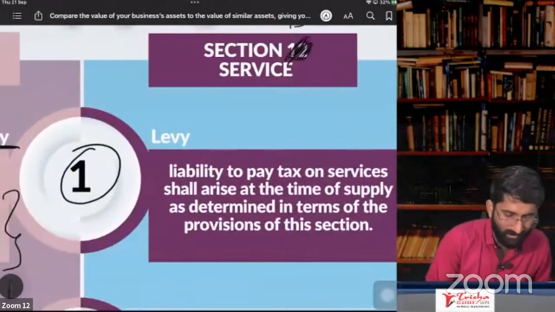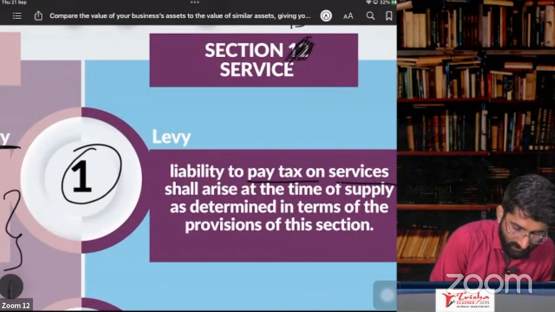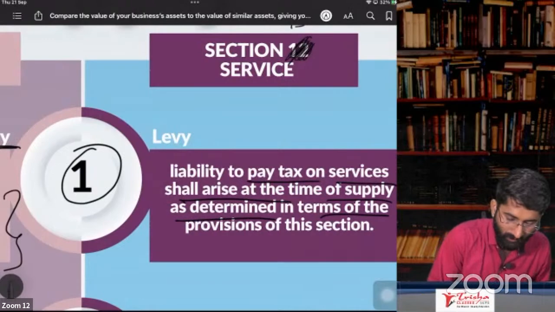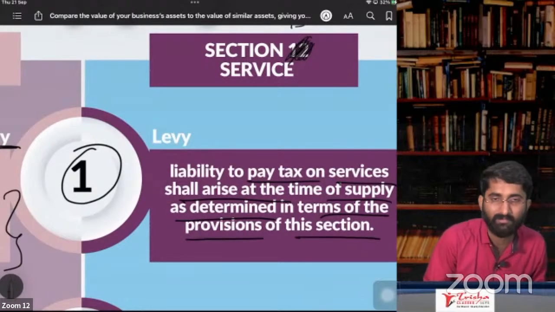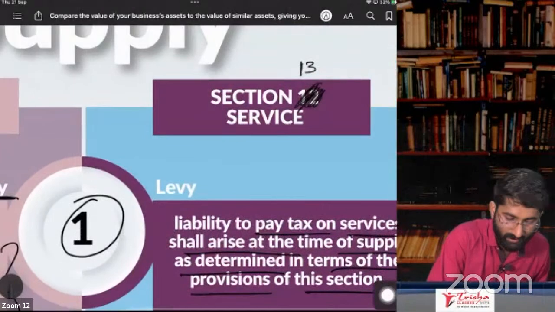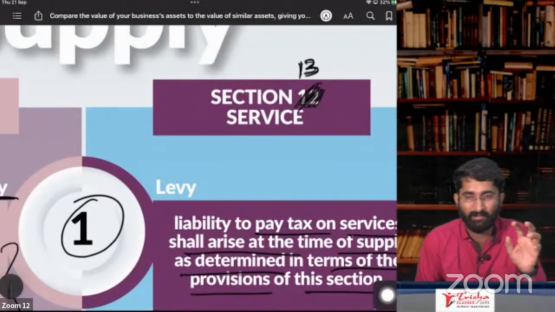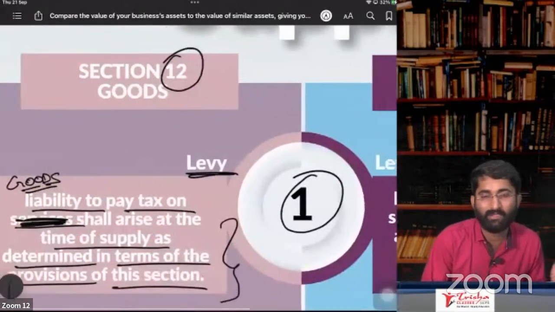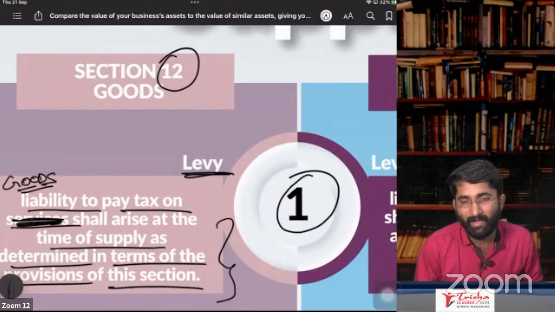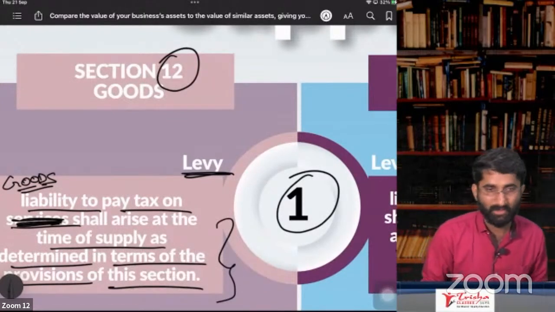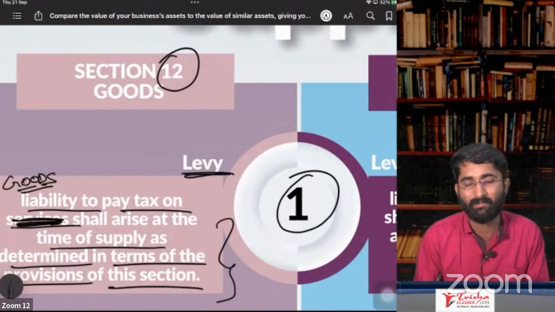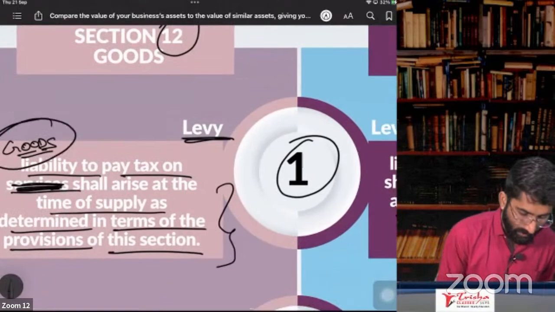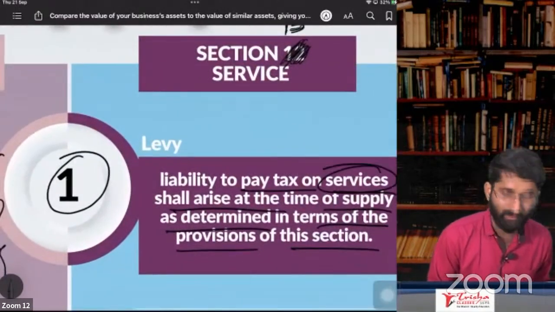Same here, look at this. Liability to pay tax on services shall arise at the time of supply as determined in terms of the provisions of this section. Which section is it? Section number 13. As per section number 13, it is time of supply of services. As per section number 12, it is time of supply of goods. Section 12 subsection 1 and section 13 subsection 1 are both the same. In case of service, you have to put goods here; in case of goods, you have to put service here. Only that is the change.